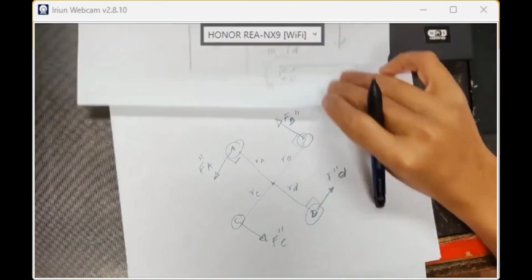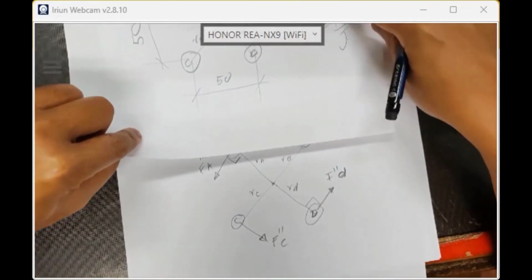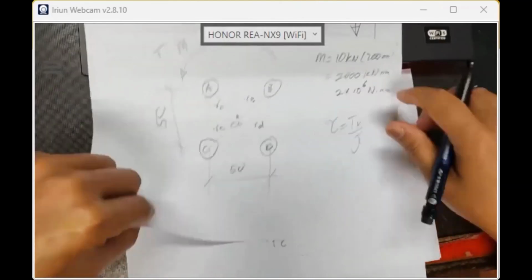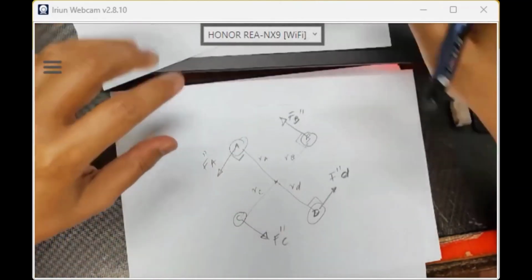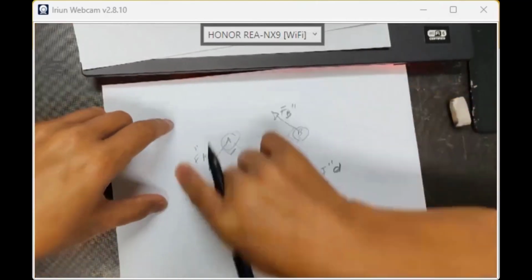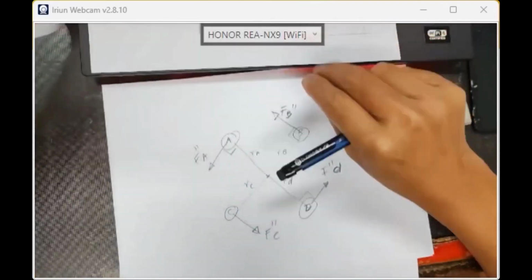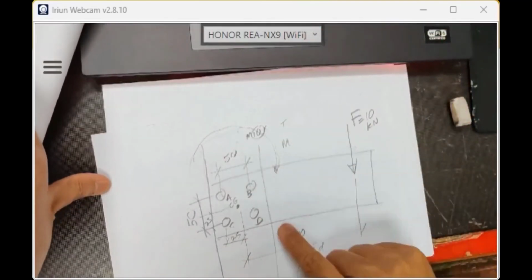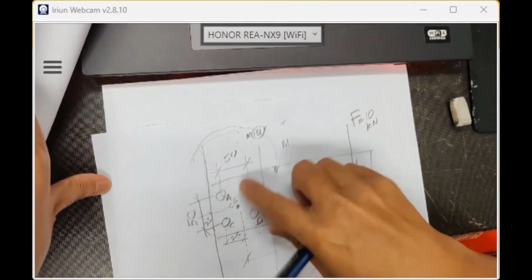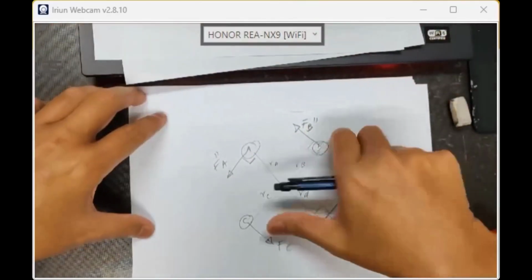Just now we already got the distance 200, because the total torque is a moment of 2 times 10 to the power 6, right? So the total torque is 2 times 10 to the power 6 Newton millimeter. Why do I make this counterclockwise? Because the reaction here must be. Since this one is clockwise, in the free body diagram the reaction is counterclockwise. Okay, so the reaction is counterclockwise.